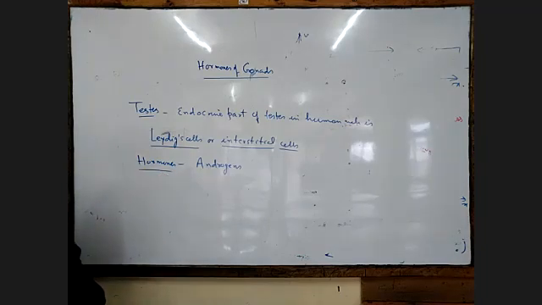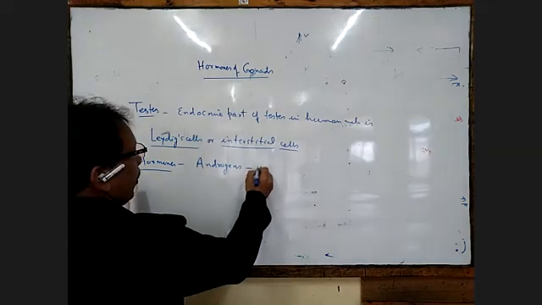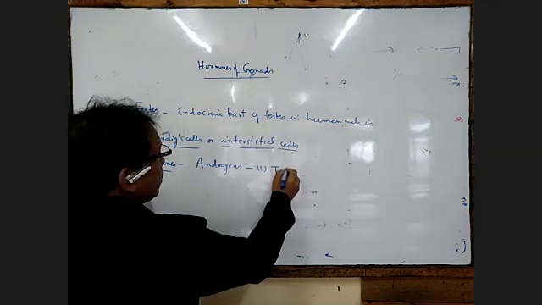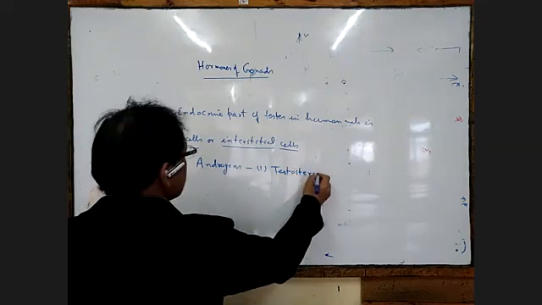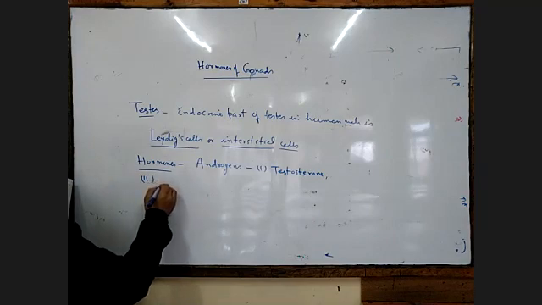Androgens are of four types. First is testosterone. Second one is androsterone.